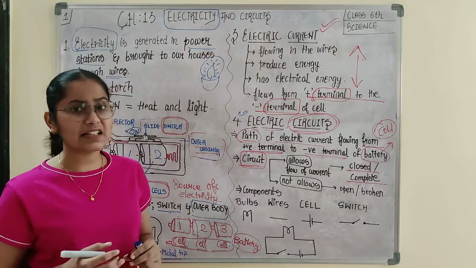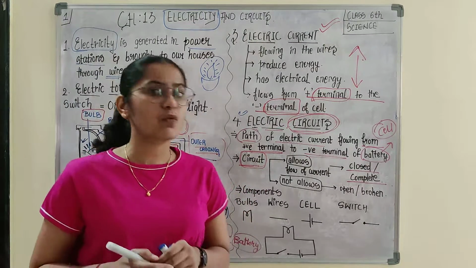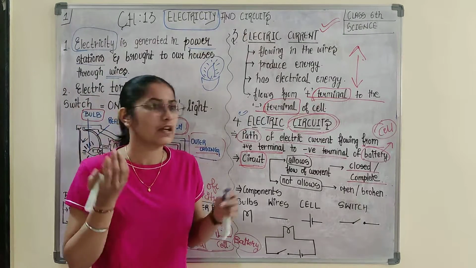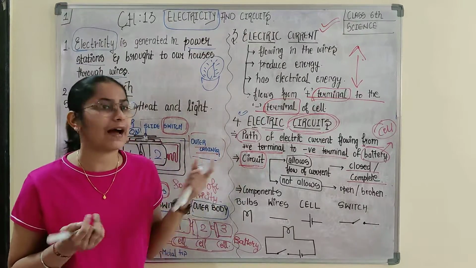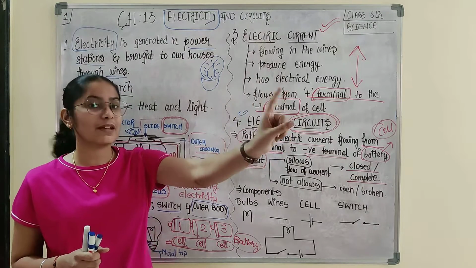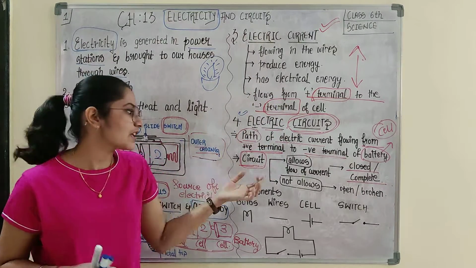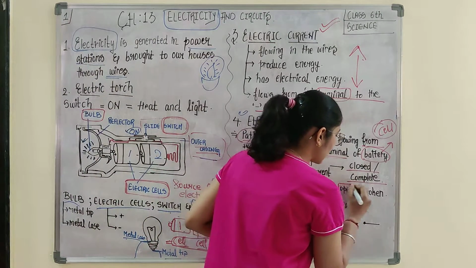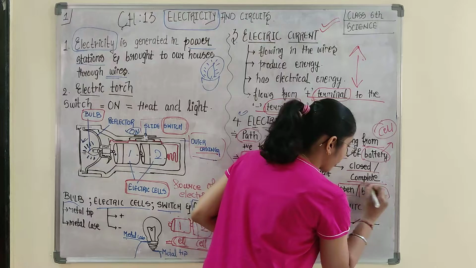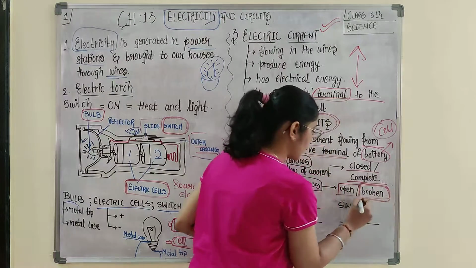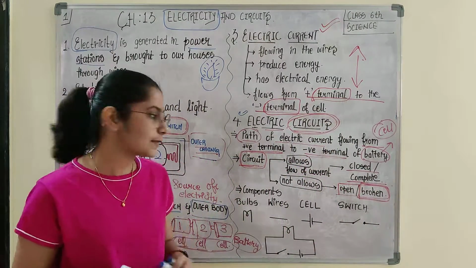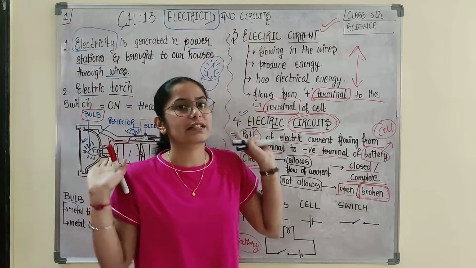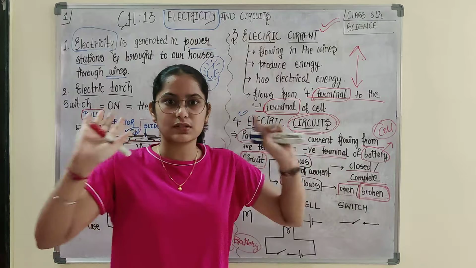If suppose circuit ने धोखा दिया, if the circuit won't allow the electric current to pass through itself. If the circuit is won't giving path, नहीं, current तू मेरे में से move नहीं कर सकता. If the circuit says like this, if it does not allow, then you can say the circuit is open or you can say broken. दिल टूट जाएगा ना धोखा देगा तो, है ना? So this is the same thing. If the circuit allows, it is closed, it is complete. ठीक है, friendship closed, done.